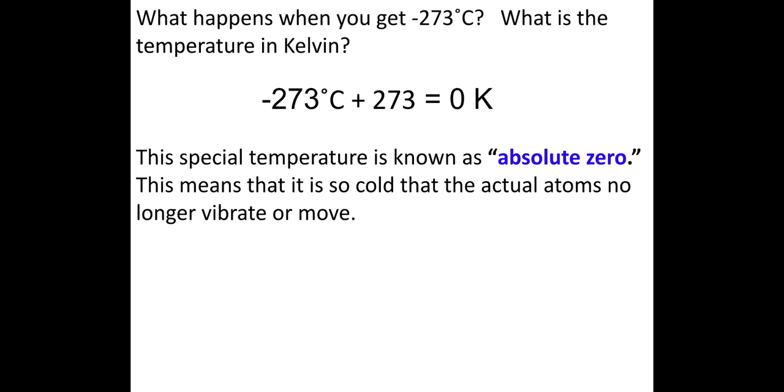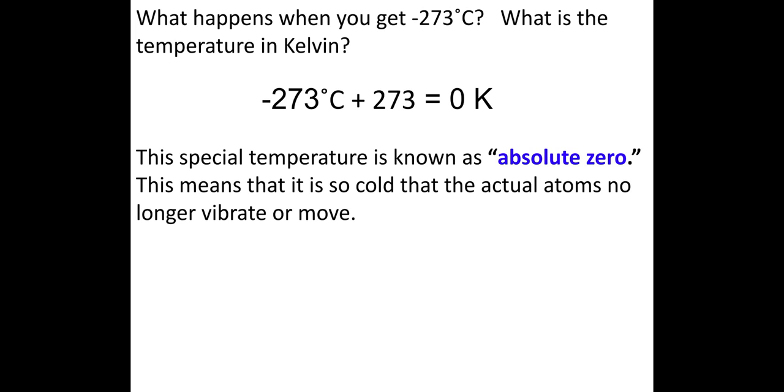For example, if I wanted to convert negative 273 Celsius to Kelvin, I just need to add 273 to it, and it gives me 0 Kelvin. This temperature is very significant in science and is given a special name, absolute zero. It is a very, very cold temperature, right?